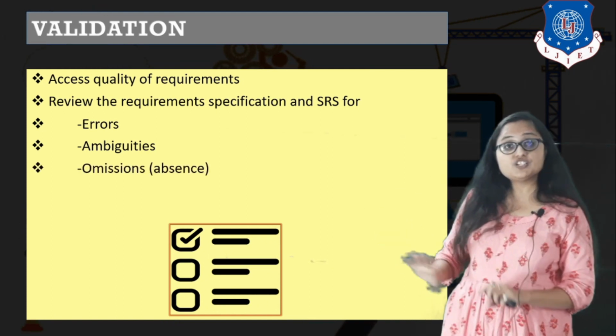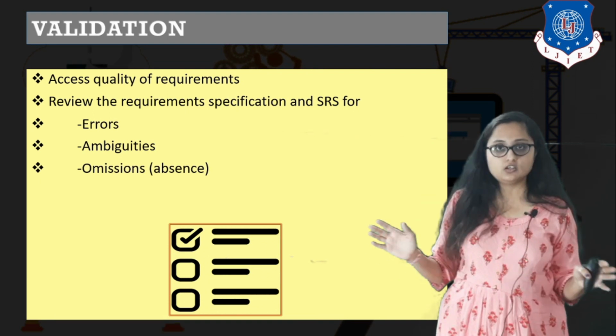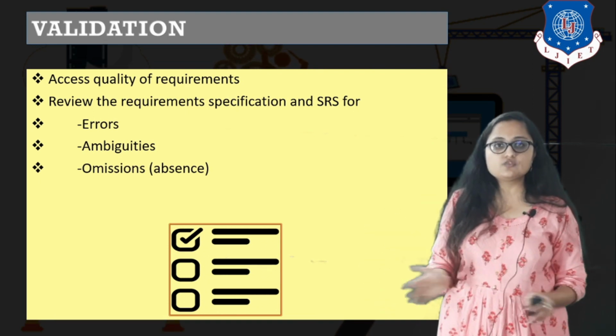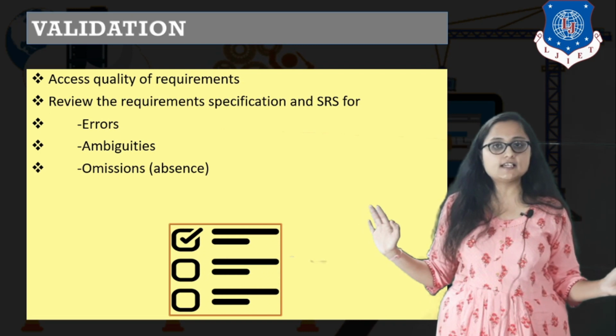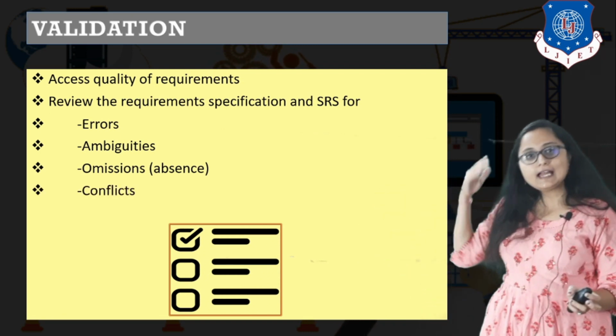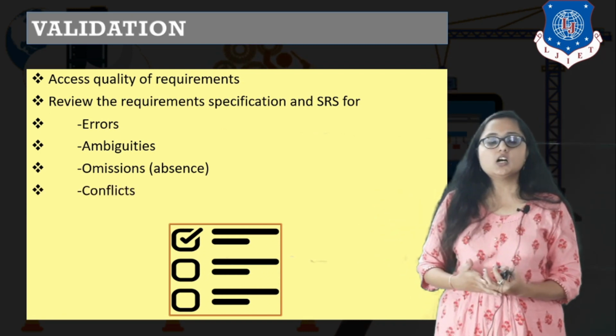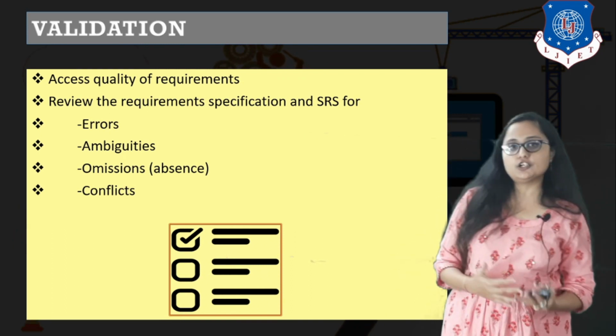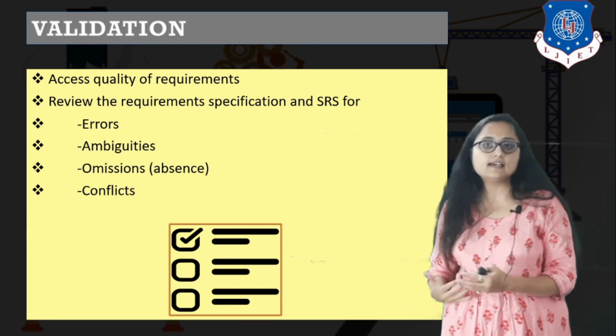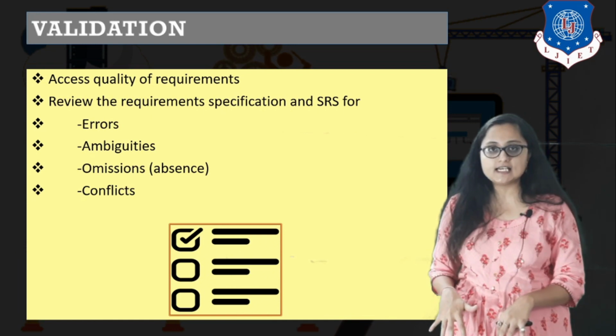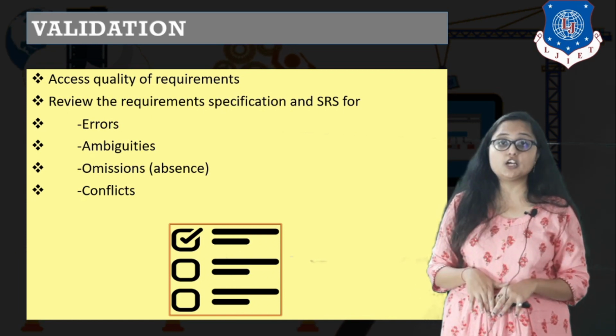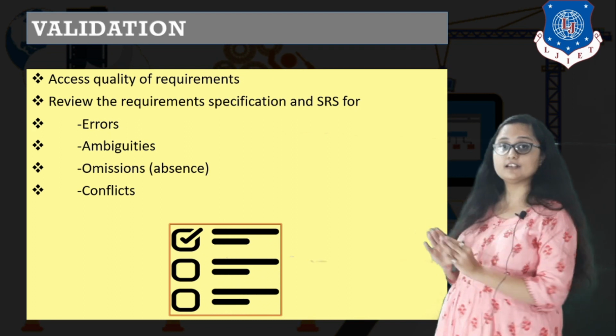There may be something which is totally absent, that is omission, right? So we may encounter some things which are not at all present in the SRS, which need to be included. And again, there may be some conflicts related to technology, budget, schedule, etc., which are present in the SRS. That also needs to be taken into consideration while validating the document.